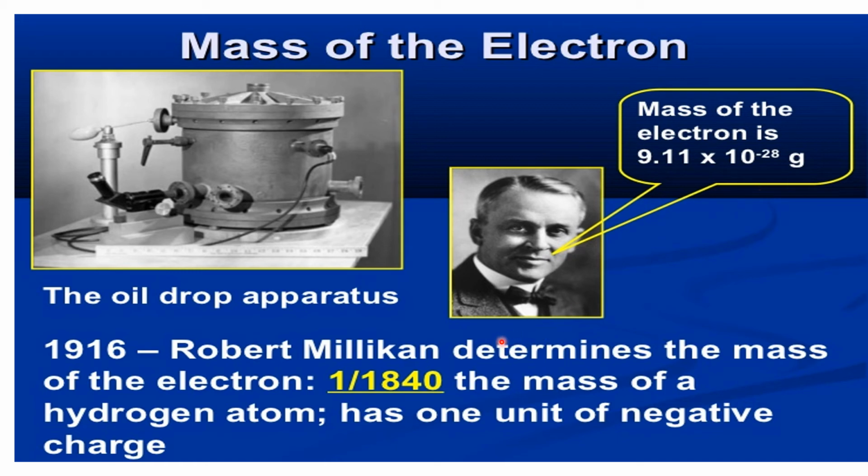In another way, the mass of the electron is equal to 1 by 1840 times the mass of the hydrogen atom. We have learned that the mass of the proton is 1840 times that of the electron. So the mass of the electron is equal to 1 by 1840 times the mass of the proton, that is, the hydrogen atom. And its charge is 1 unit, negative charge.